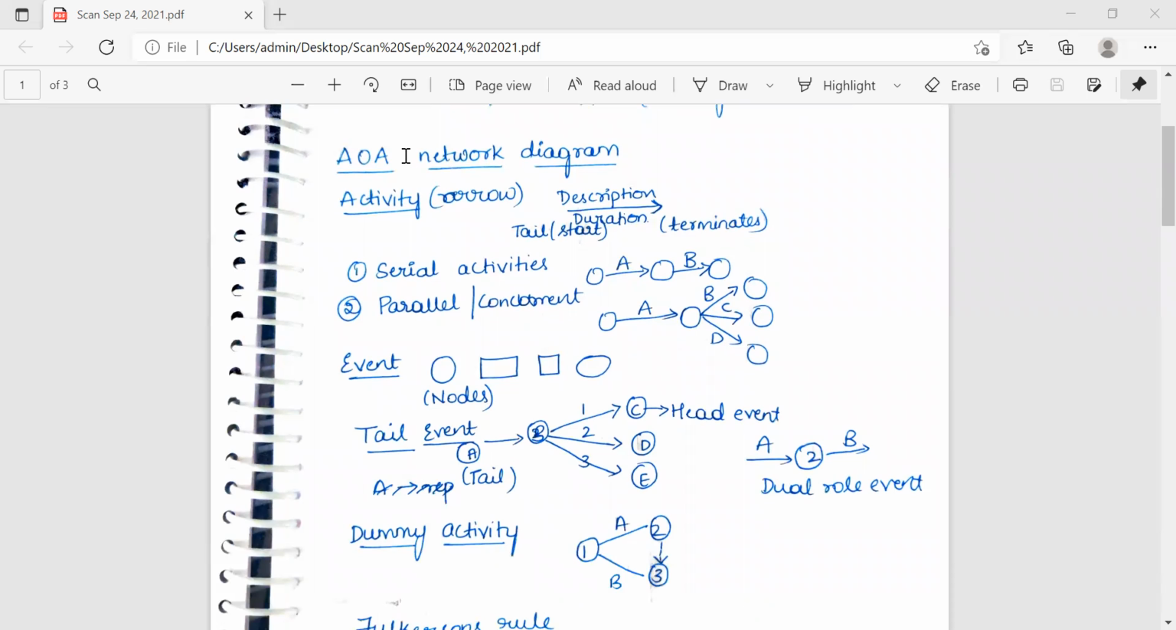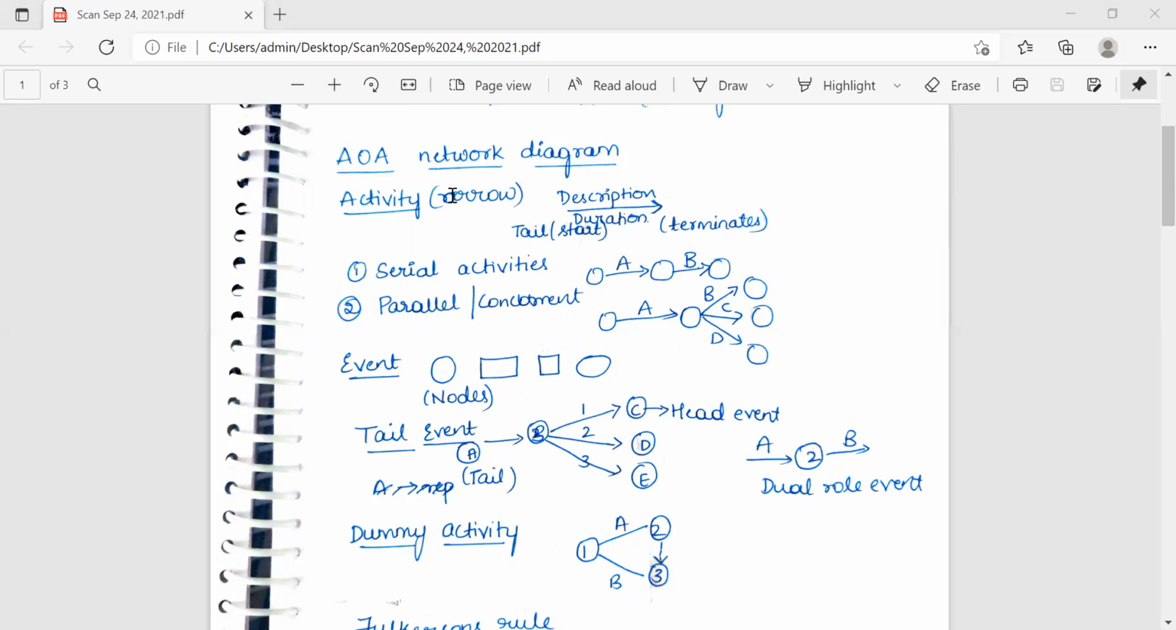One is activity on arrow. So what is meant by activity? What is meant by event? Activity: a project can be broken down into various jobs in the form of operations and processes necessary for its completion. Each of these operations or processes consuming time or resources is called an activity. An activity is usually represented by an arrow. The tail of the arrow signifies the start of the activity, and the arrowhead indicates the termination. So description and duration.